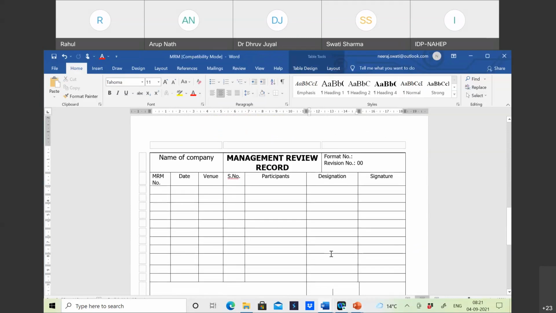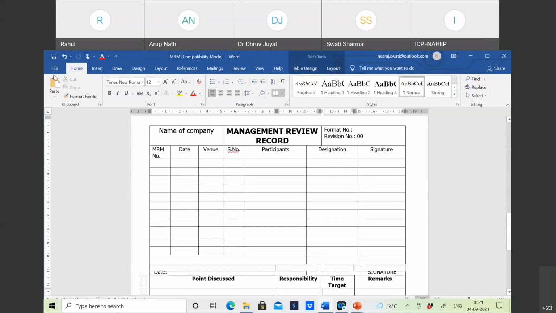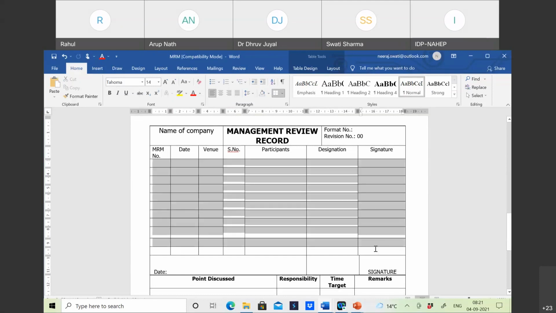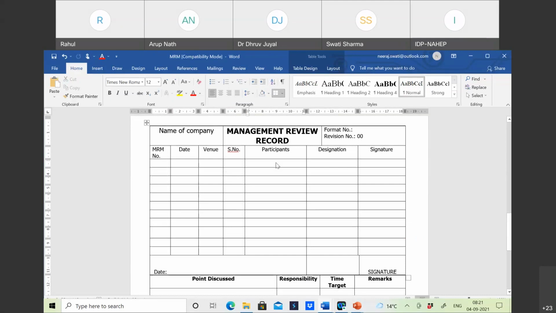This is a management review record template. In this, we will write the MRM number that will be 1, management review meeting number, date of meeting, venue, then comes serial numbers. Here will come participants, designation, and signature. So this will be an attendance sheet for all the persons who are present during the MRM. Attendance sheet is required for them. Then we will go through the next points.